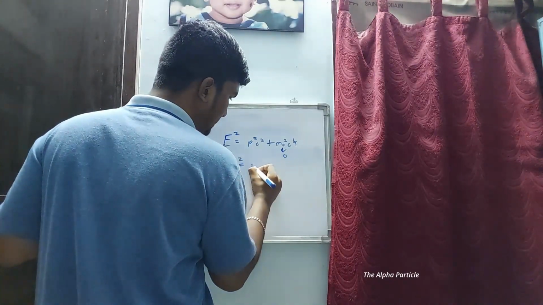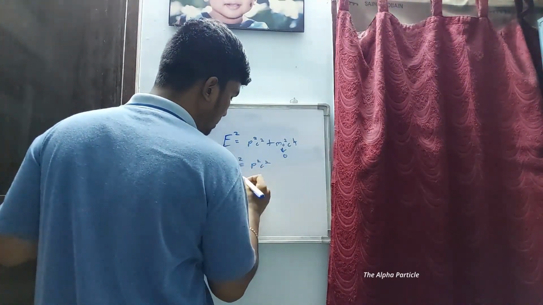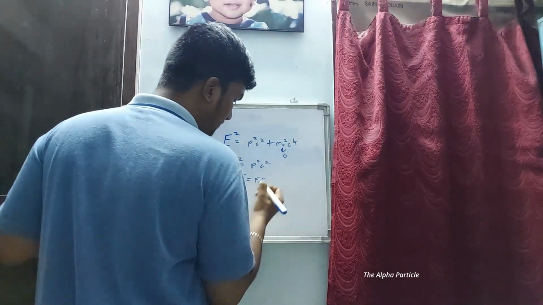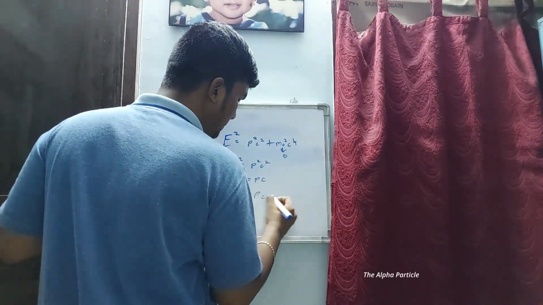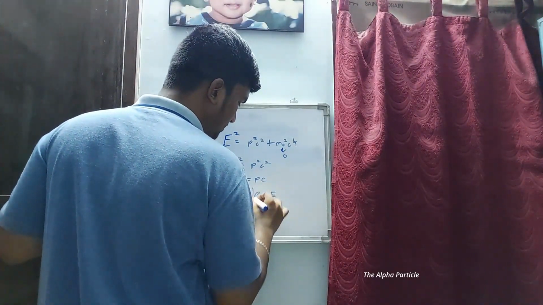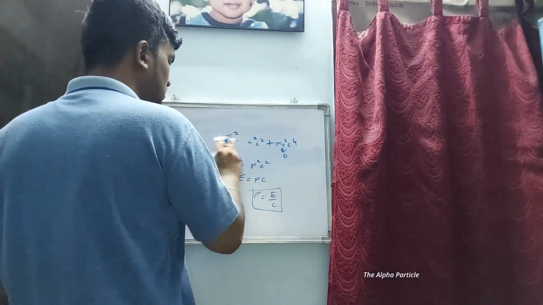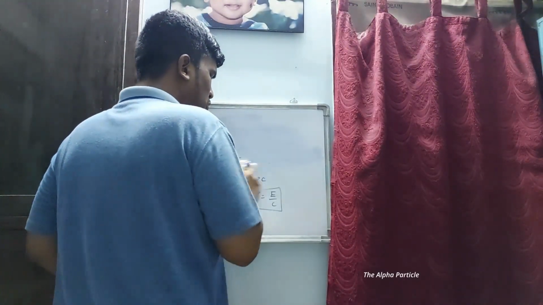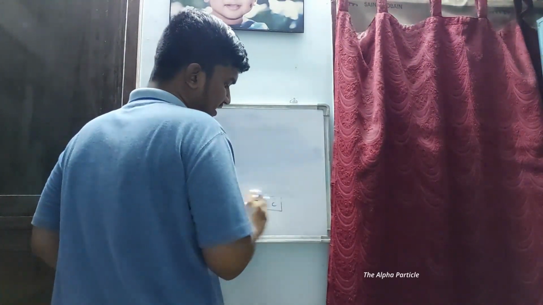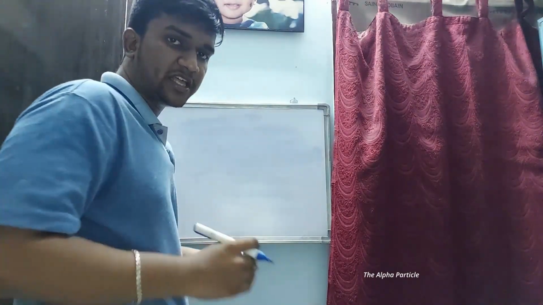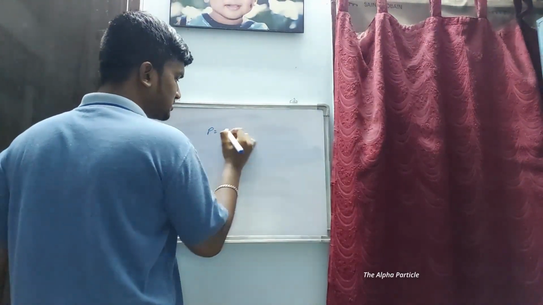So E square will be equal to P square C square, that is E will be equal to PC, and P will be equal to E by C. Now we can see from this equation that the momentum of the photon varies directly in proportion to its energy. So this is what we can infer from special theory of relativity, that is P is equal to E by C.